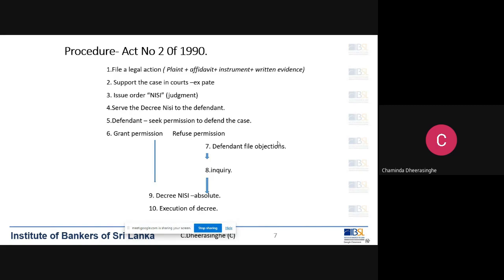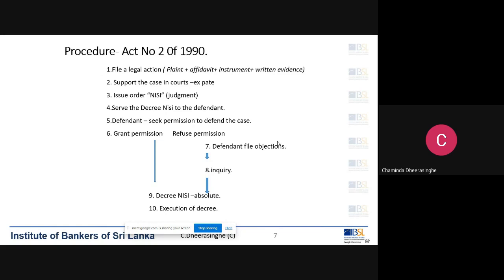So first we say the court is not satisfied with the defense or the grounds that the defendant has asked for permission. So the court refused to give permission. Refused to give permission means the customer cannot file any answer, so he can't challenge the judgment. The court said you have no ground to challenge. Whatever you said in your papers is baseless. So you can't file any papers to challenge the temporary judgment.